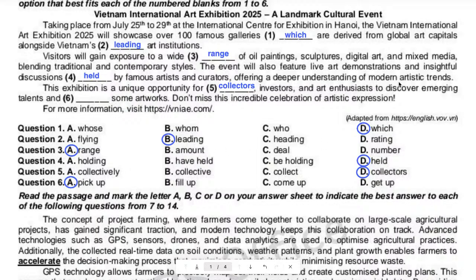An art enthusiast to discover emerging talents and pick up some art works. What does that mean? To get something. To get something? How? This exhibition is a unique opportunity for collectors, investors, and art enthusiasts to discover emerging talents and pick up some artworks. What does that mean? To collect. How?